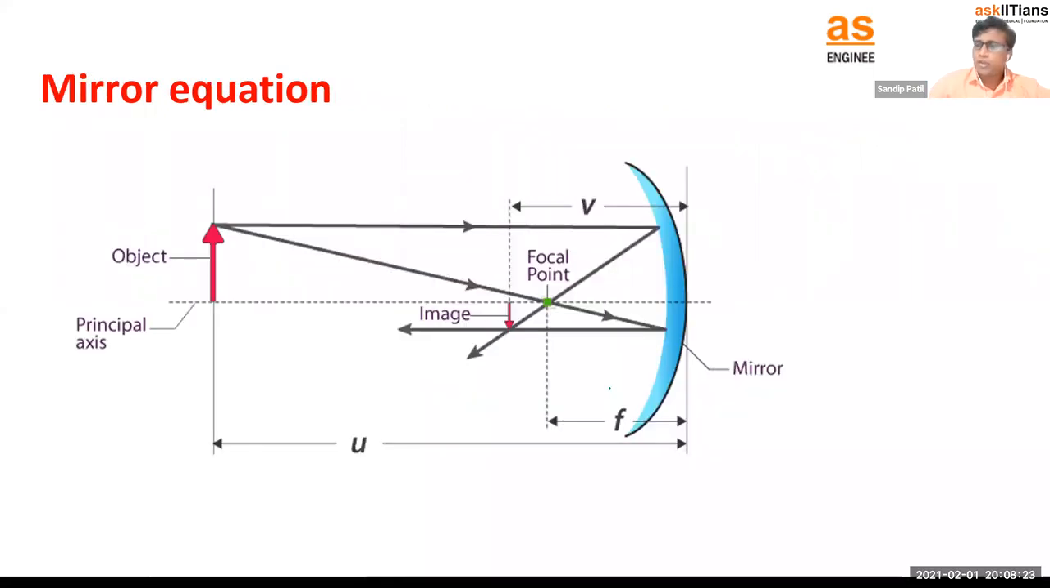Then now let's talk about the mirror equation. There is one formula we are supposed to use, right? So consider this is the concave mirror. You can see u is what? Object distance. Then where is the image? You can see how to find out the image.